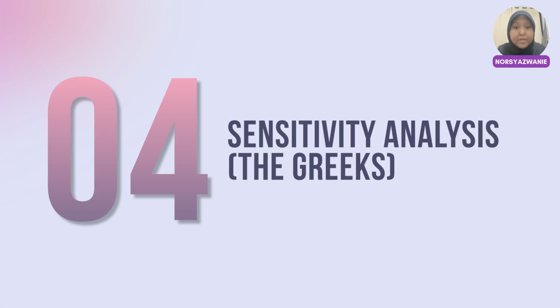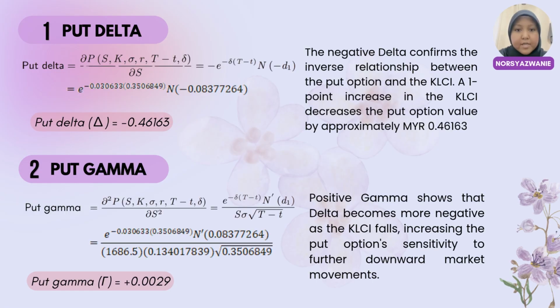Moving on to the sensitivity analysis. First, let's look at the put delta. The value is negative 0.46163. Delta measures how much the option price changes when the underlying index, which is the KLCI, changes by 1 point. The negative value indicates the bearish nature of a put option. Specifically, for every 1 point increase in the KLCI, the put option value decreases by approximately 0.46163 ringgit.